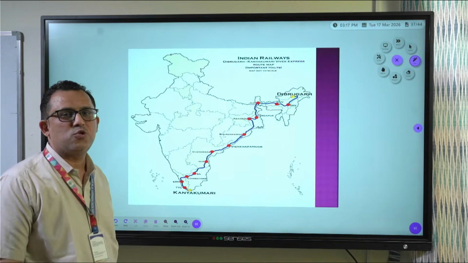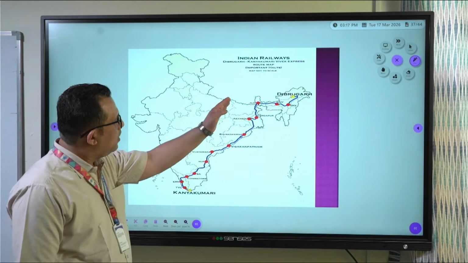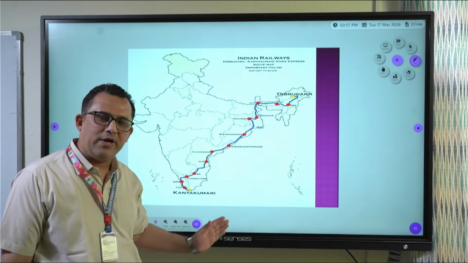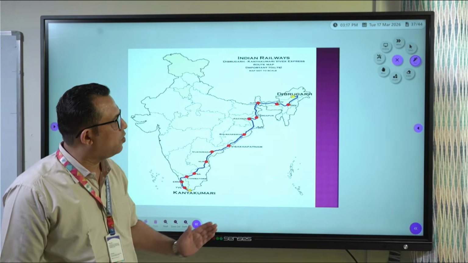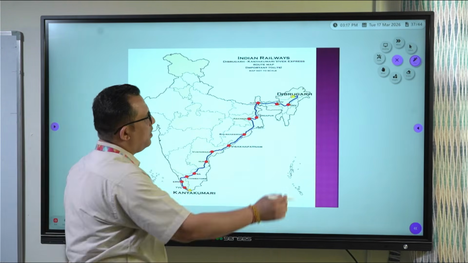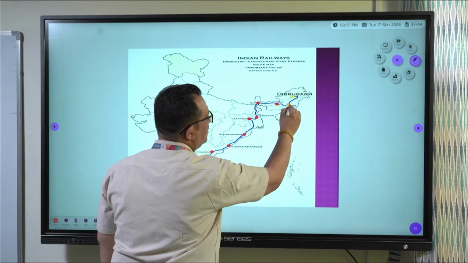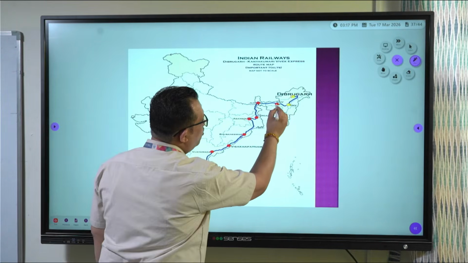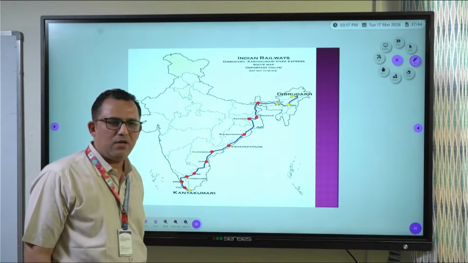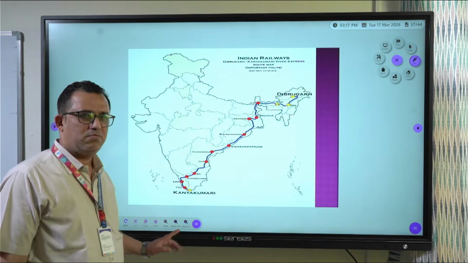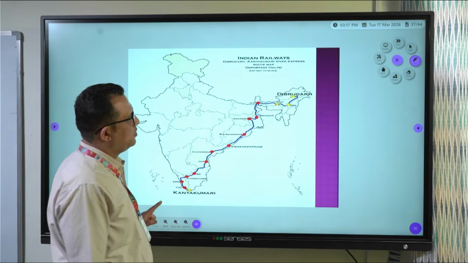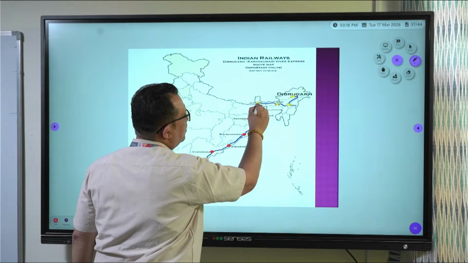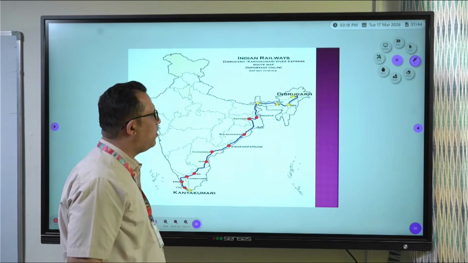Now we need to join these 2 points, but states should be followed. The important thing is that no need to show all the points as I am showing. You can show 2 junctions only. That is okay, right? From Dibrugarh to something something. I don't know the name, so I can say something something. What is wrong in that? Then Guwahati. Okay. No need to show all the junctions, but the state should be followed again and again. See Assam, we are in Assam only, right? Then New Jalpaiguri, it's in West Bengal.